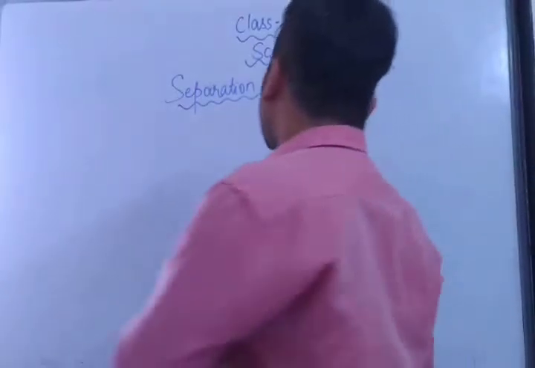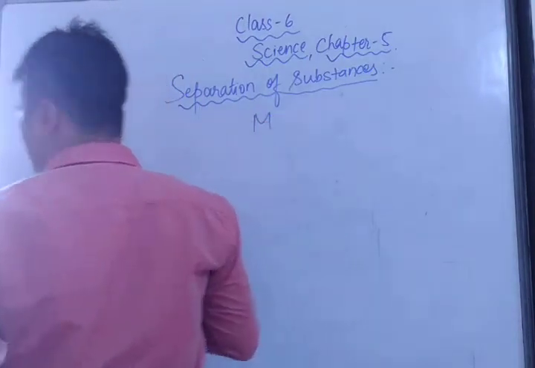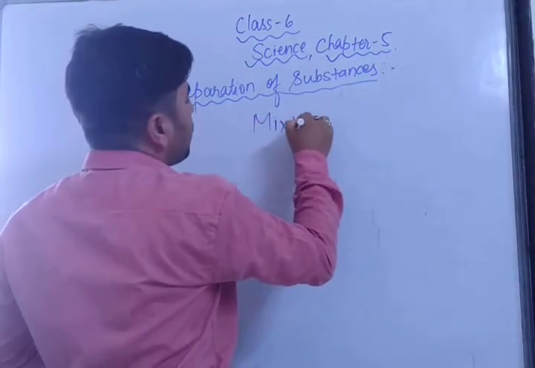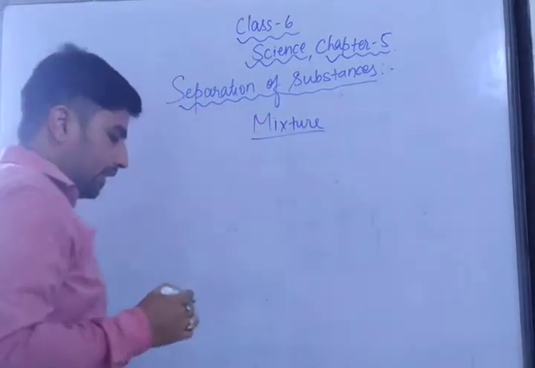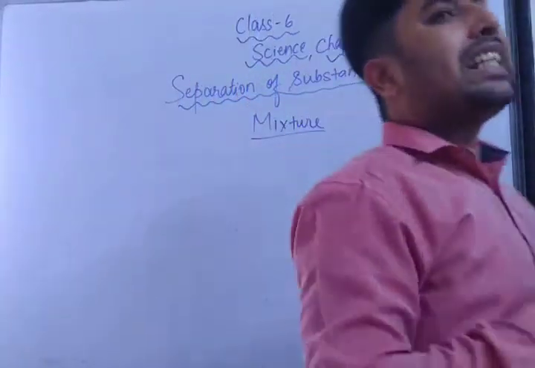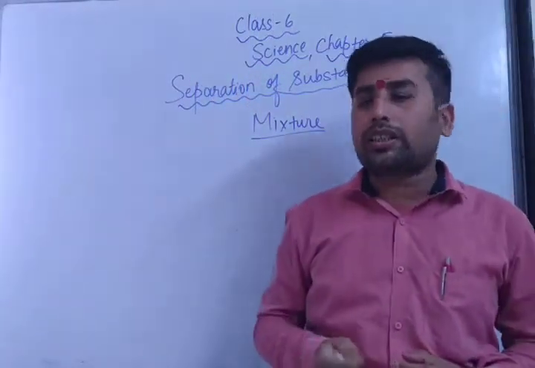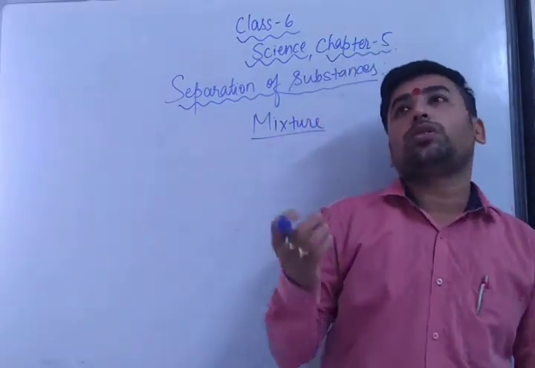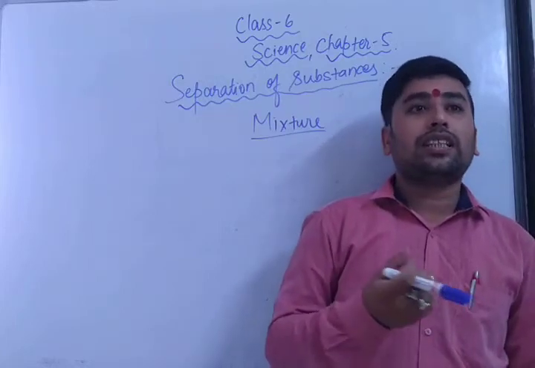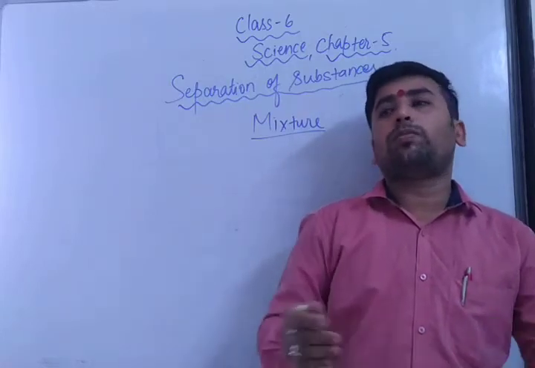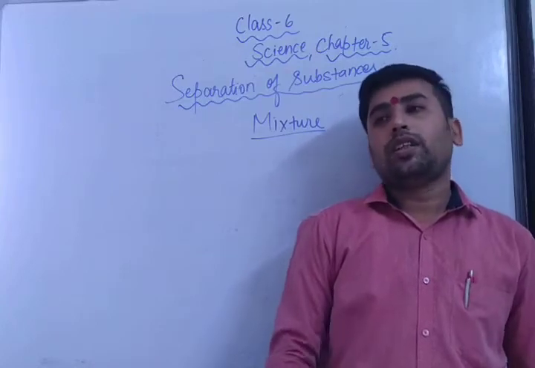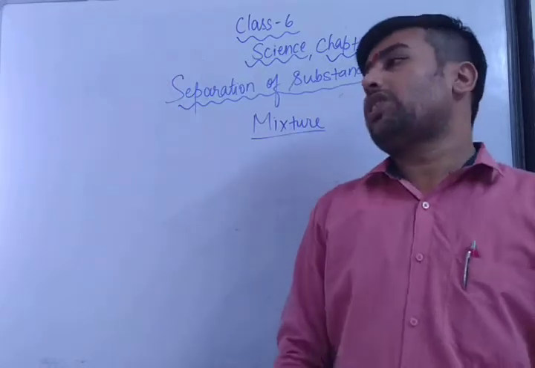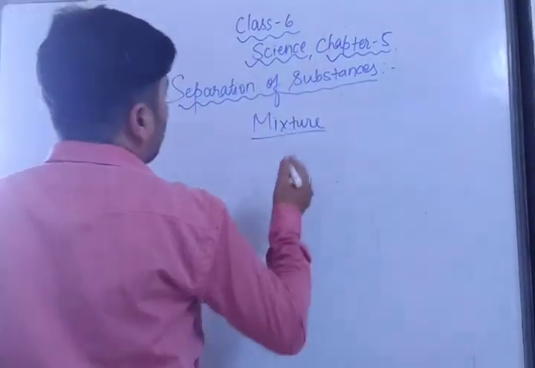Can you tell me what is mixture? Mixture means impurities mixed in. You can say the mixing of two or more than two materials is called a mixture. If you are mixing different types of materials, for example, wheat grains and paddy, and I mix both together, it will become a mixture of paddy and wheat. Similarly, there are different mixtures. So a mixture is a mixing of two or more than two substances.